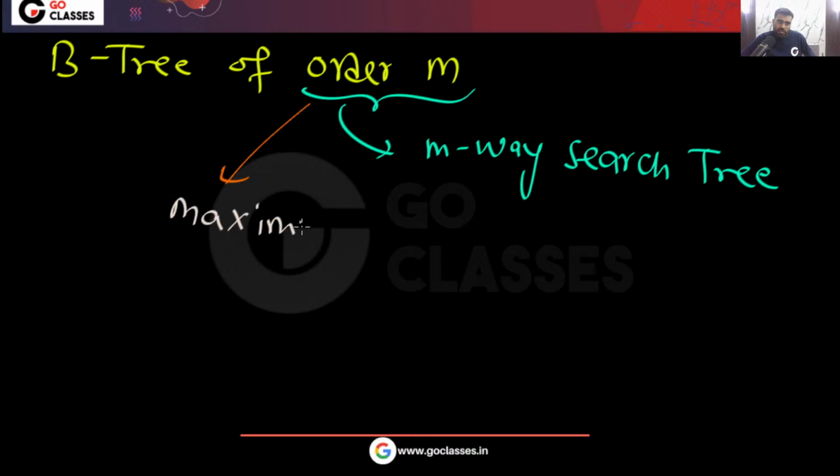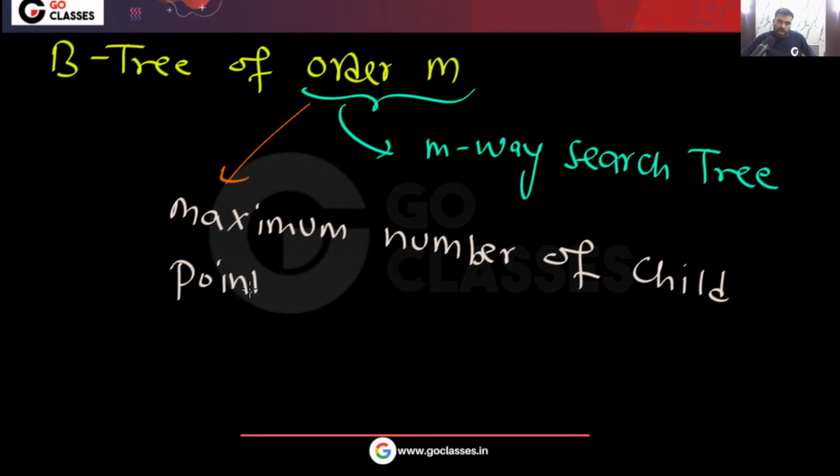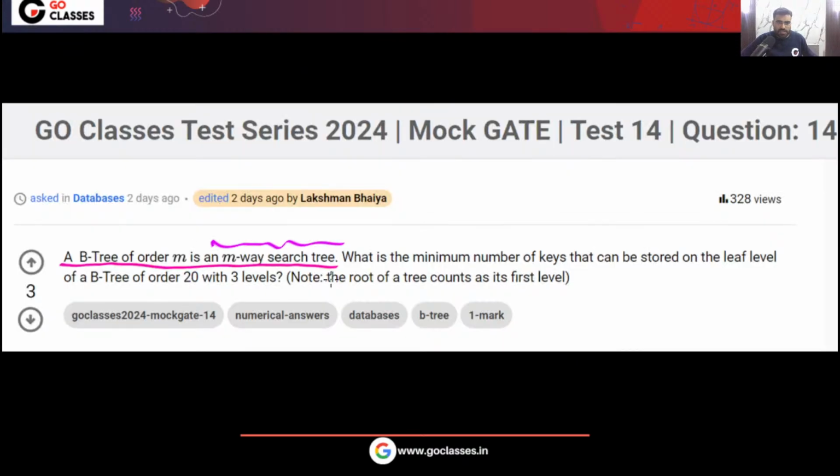This is the maximum number of child pointers per node. Yes or no? So the definition of order is given. Remember, because M-way search tree is given to you, that simply means the maximum number of child pointers per node you can have is M. So that is the order.